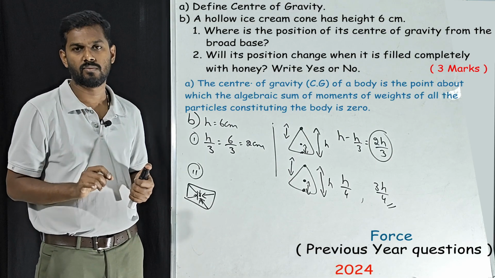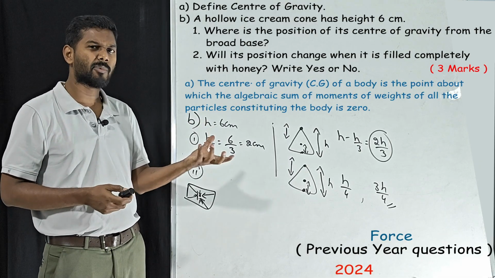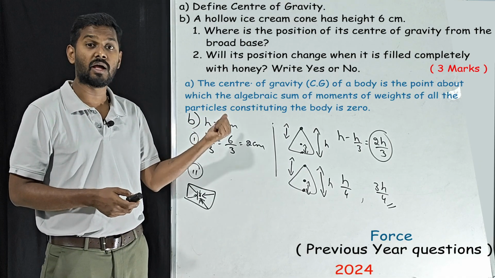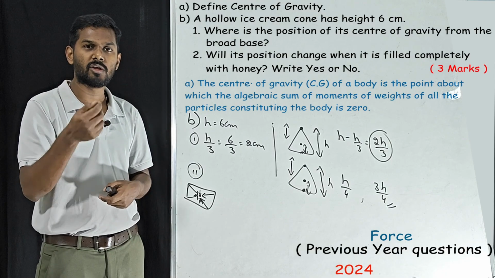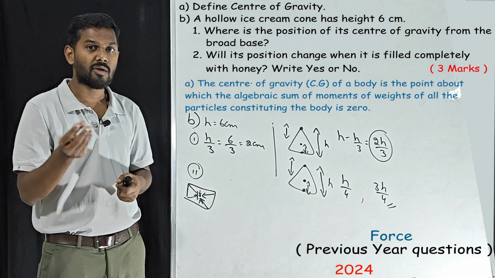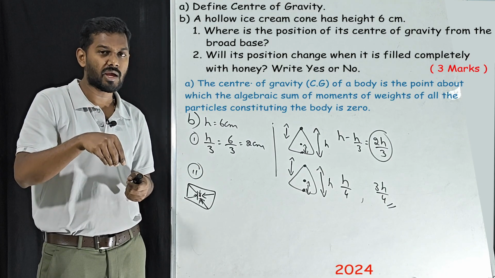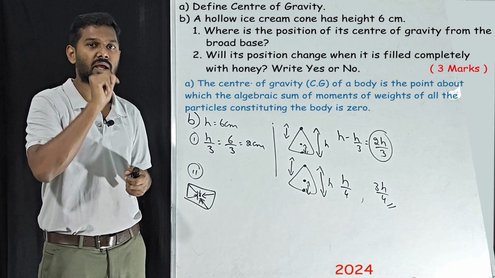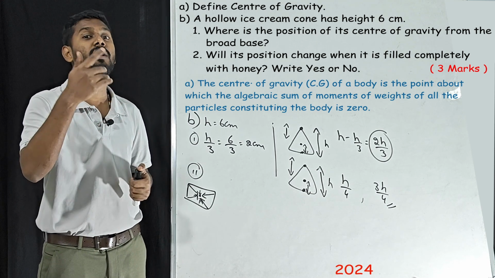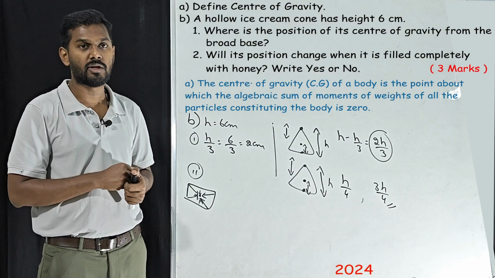Yes or no? Listen. What happens if you fill the hollow cone with honey? Hollow cone means inside it is empty. Whenever you fill something in the hollow cone, inside it will not be empty, it is filled with honey. So this hollow cone will be converted into a solid cone.